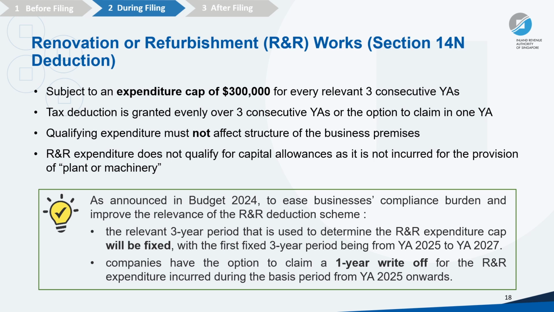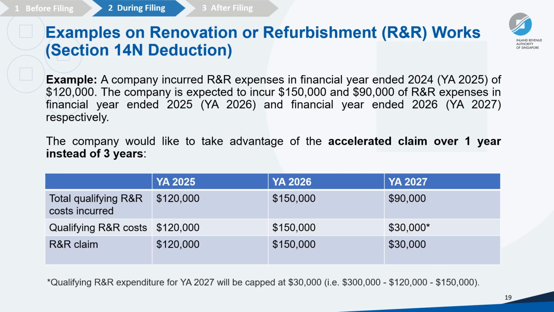To reduce compliance burden, the relevant 3-year period that is used to determine the Section 14N expenditure cap will be fixed, with the first fixed 3-year period being from YA 2025 to YA 2027. Also, from YA 2025 onwards, you can choose the 1-year write-off option instead of only 3 years option. Let's go through an example to show how the Section 14N deduction works.